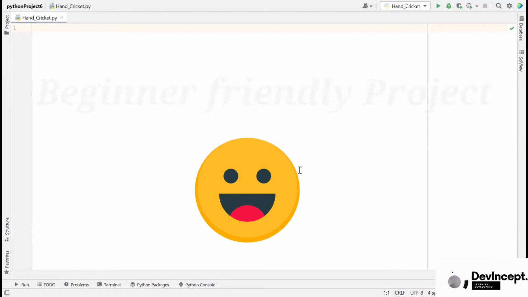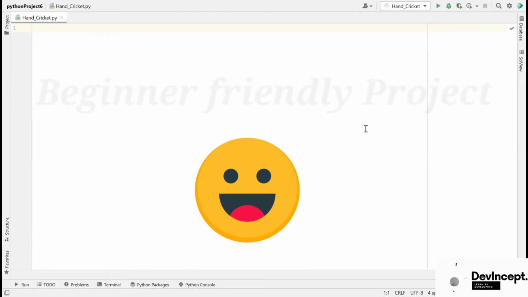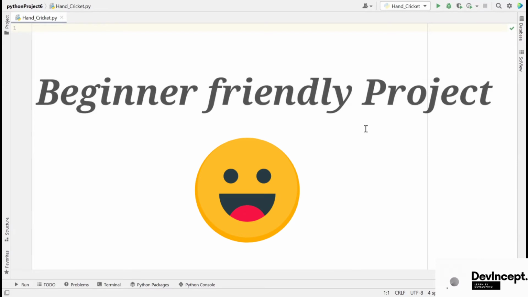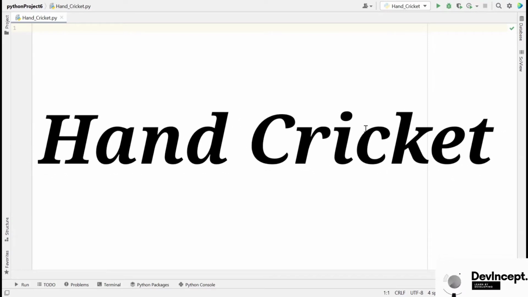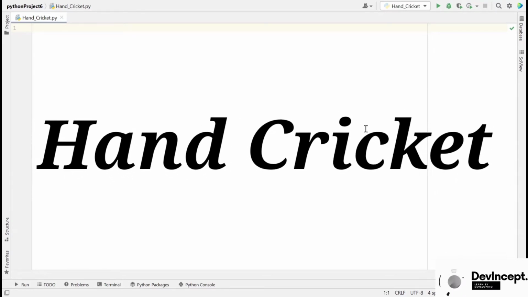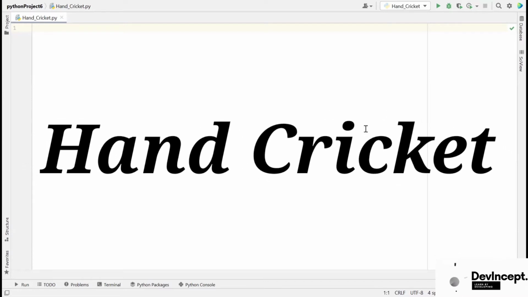This session is intended to be useful to implement your theoretically acquired knowledge into practical ones. As our session is about a beginner friendly project, it is completely based on Python basics. The name of our project is HandCricket, and it is completely made by using the concepts of conditionals, loops and functions in Python.